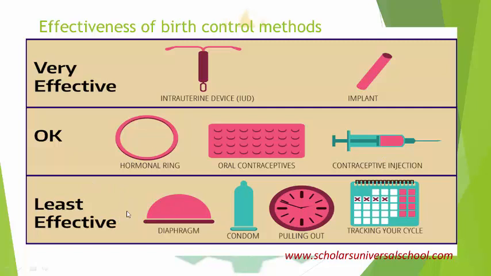Then the ones that are not really reliable, you can use them with other methods: the diaphragm, the condom, the pulling out, or the tracking of the menstrual cycle, that we said is the use of the safe period. So these methods can be combined, and they can be used individually, but there are some methods that we cannot totally rely on.